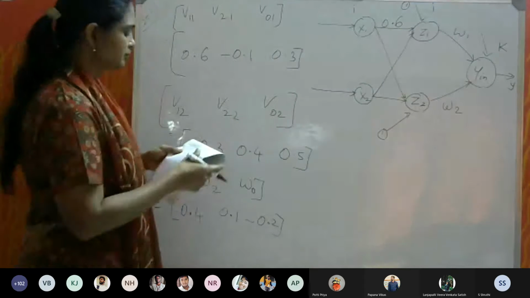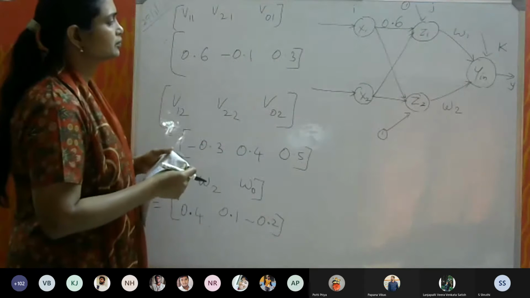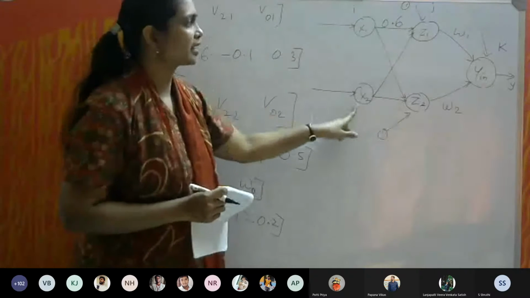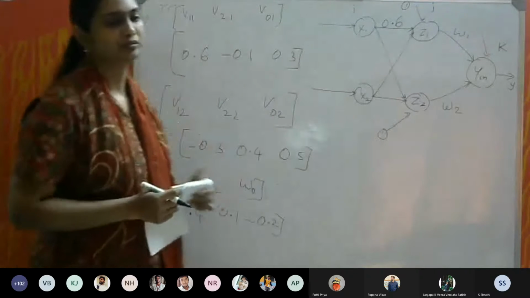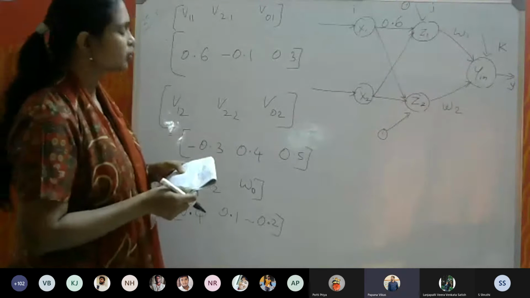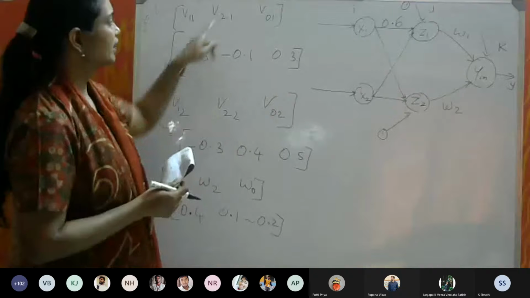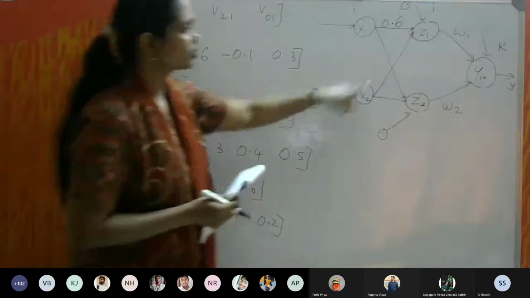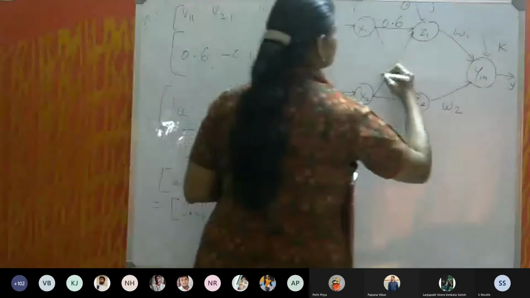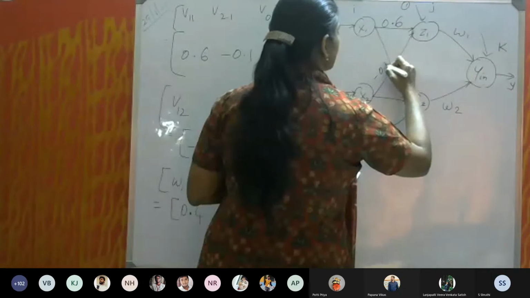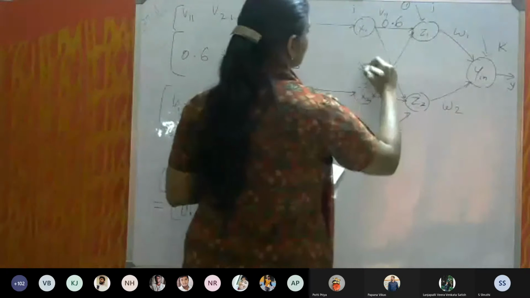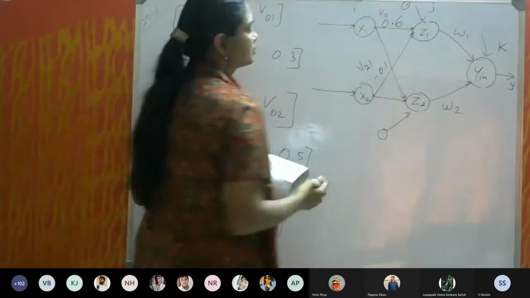And V21 is from X1 to Z2 or X2 to Z1? X2 to Z1, correct. V21 is X2 to Z1, that is minus 0.1. If you want, you write here on top V11, V21.